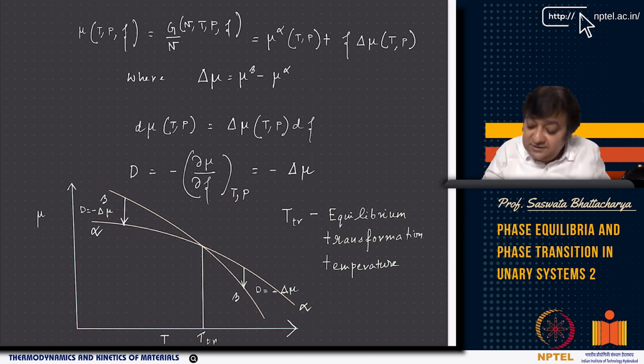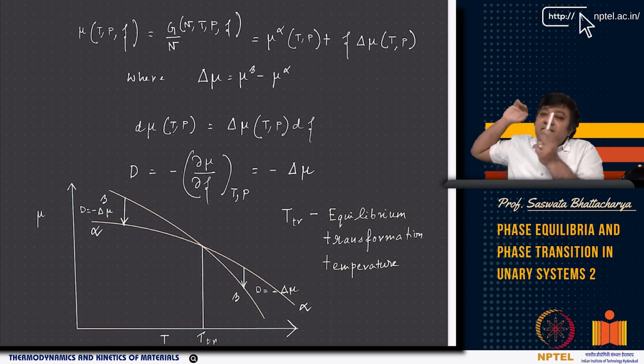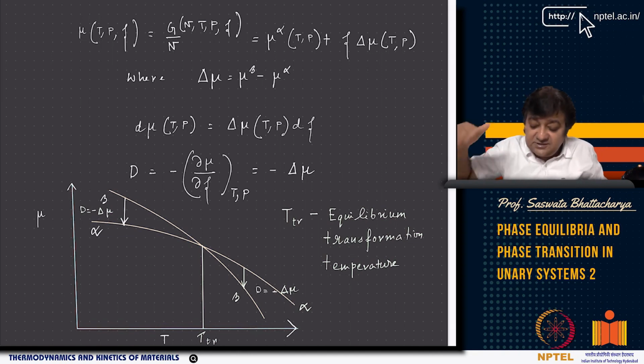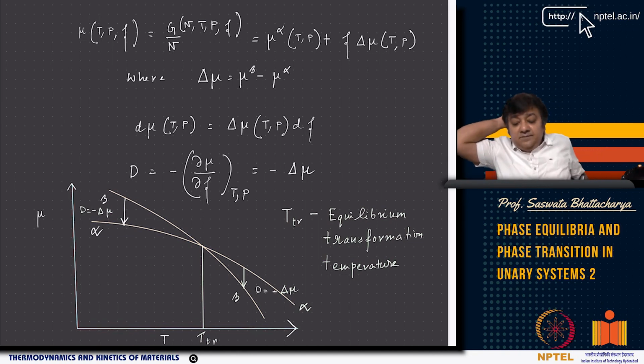We can clearly understand this: if there is a chemical potential difference, then something flows, and the driving force is the negative of this potential difference. So the driving force D is equal to minus del mu del zeta.